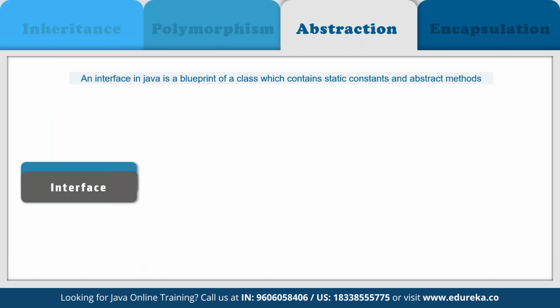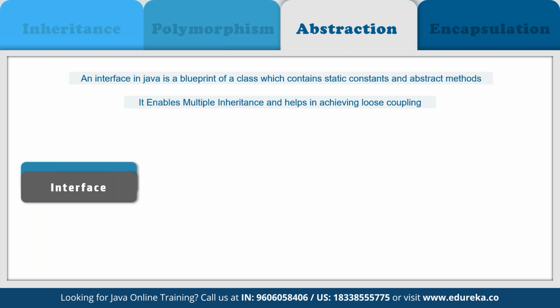So interface is basically a blueprint of a class, or we can say it's a collection of abstract methods and static contents. Now, in an interface, each method is public and abstract, but it does not contain any constructor. And along with the abstraction, interface also helps in achieving multiple inheritance in Java. So we can achieve 100% abstraction using interfaces. So an interface basically is a group of related methods with empty bodies. We can understand interface better by taking an example for parent car interface with all of its related methods.